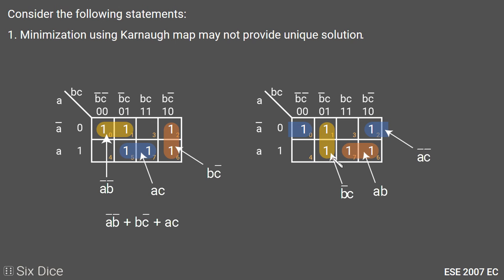And here, if we minimize these three pairs, we will get B bar C plus... So, minimization of the same K-map with different pairing, we will get the answer as AB plus B bar C plus A bar C. Now we can see both of them are different from each other because we took a different style of pairing here. So the first statement is true, K-map doesn't provide a unique solution every time. The same K-map with the same min terms can give different answers of minimization.